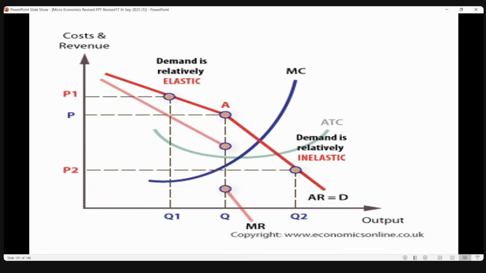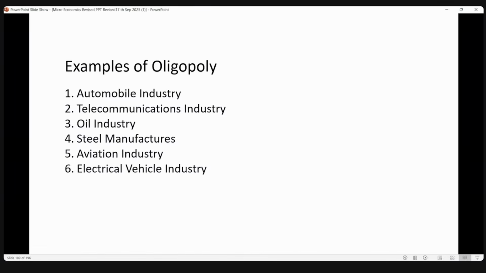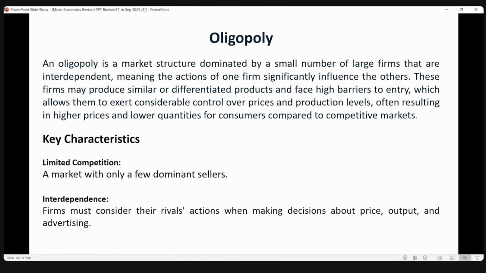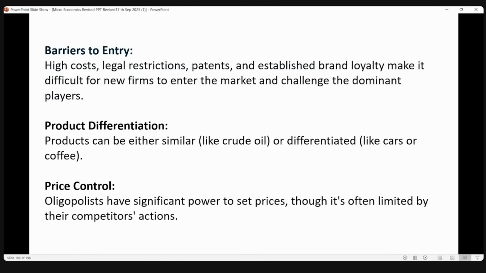With reference to oligopoly, we all decided in the general meeting of all campuses to include only one kind of diagram and some features. That's all. Everyone has stuck to this. Last year's syllabus, before that, you might have downloaded from somewhere. That syllabus is different.